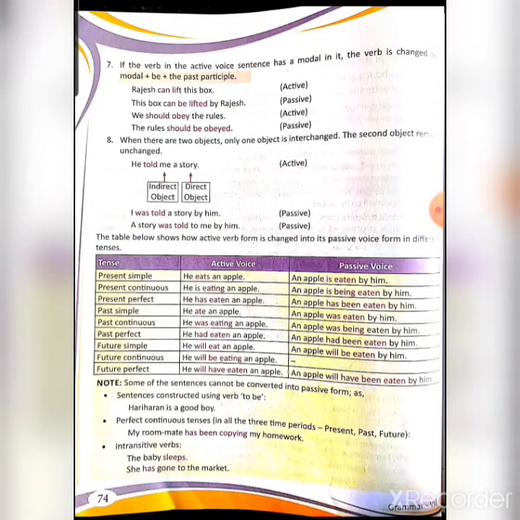Next, future continuous: he will be eating an apple. So beta, for this active voice sentence there is no passive voice. Next, future perfect: he will have eaten an apple, and the passive voice will be an apple will have been eaten by him. Clear?